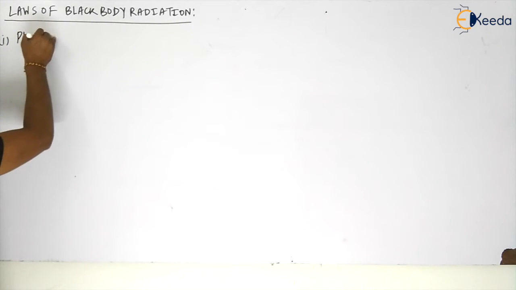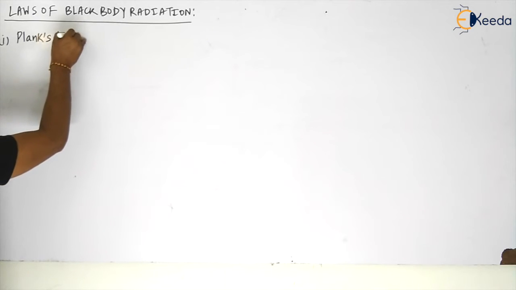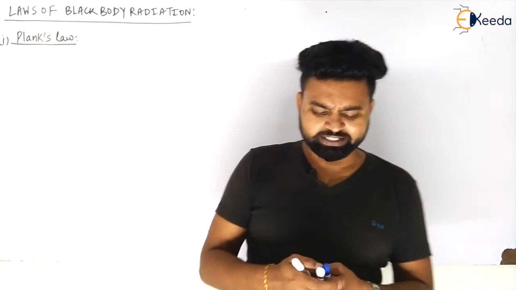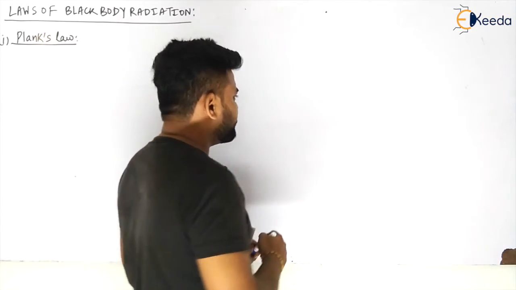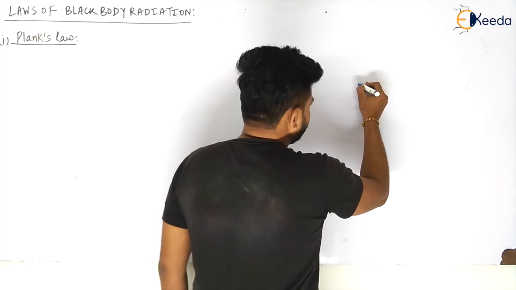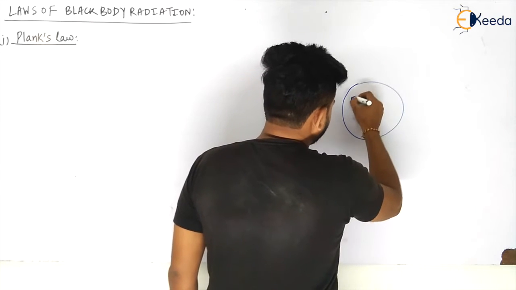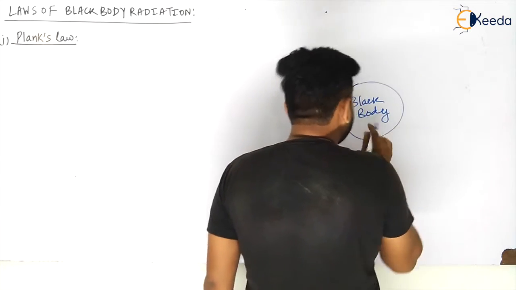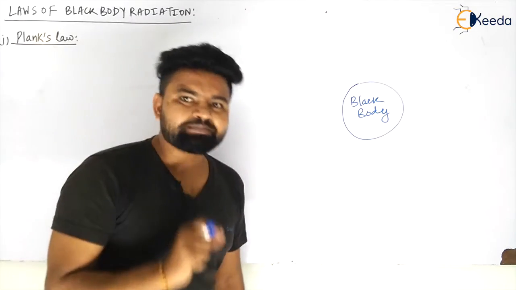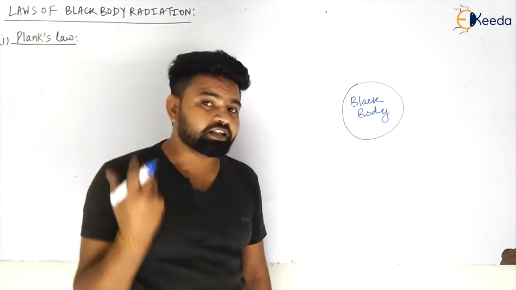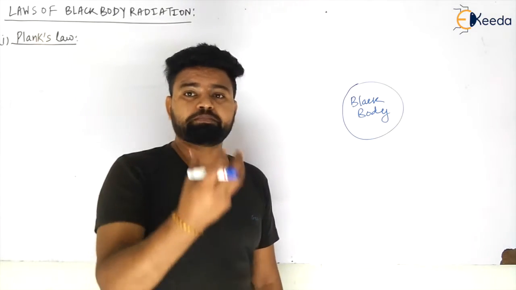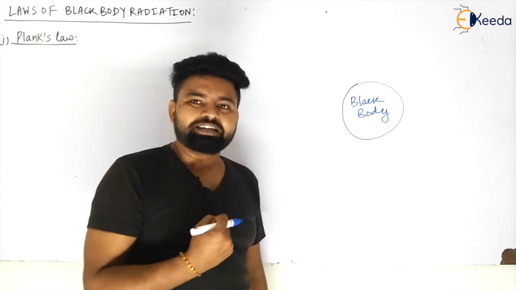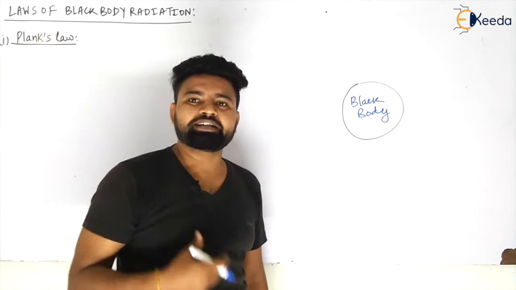Planck's law, or maybe you have seen Planck's equation before. So why are we studying Planck's law? Let us see what it is defining. If there is a black body, this is your black body, it may be emitting some radiation, because we have seen in the previous video that if a black body is absorbing the radiation completely, it is also emitting the radiation completely.